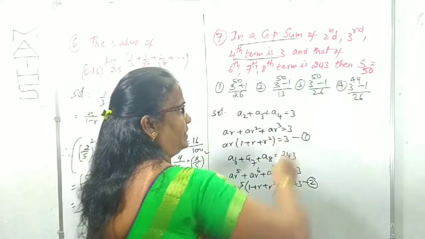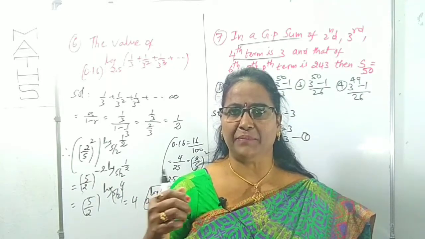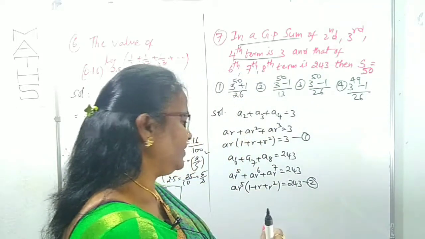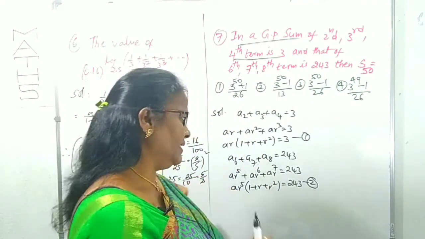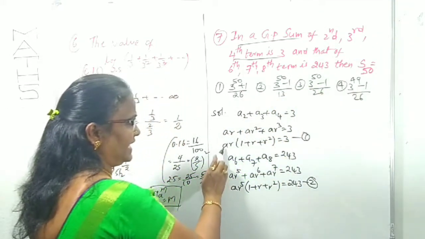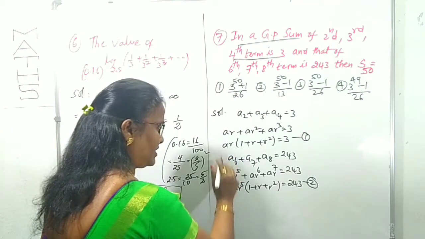Now, what is the next sentence we want? Then we have to find out S50. S50 means the sum of the first 50 terms of the GP. For that, we have to use the sum of n terms formula. So, to find out S50, we need the a and r values. We can get the a and r values from equations 1 and 2.